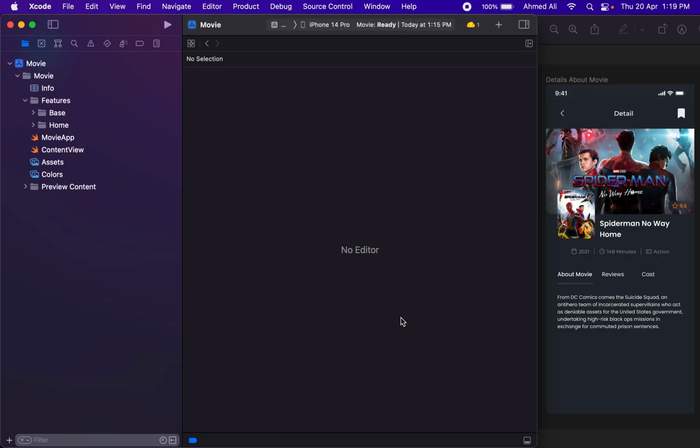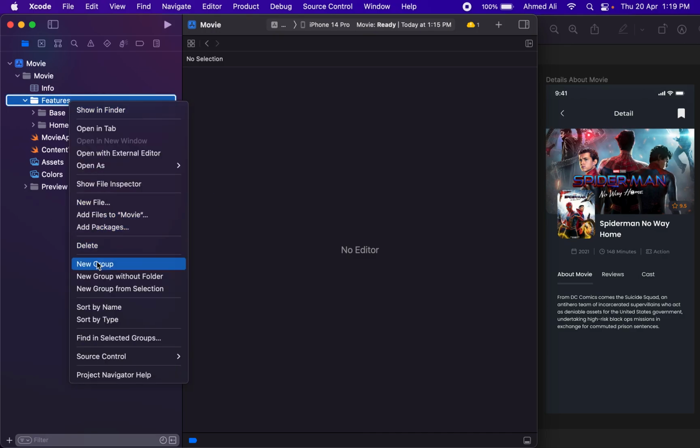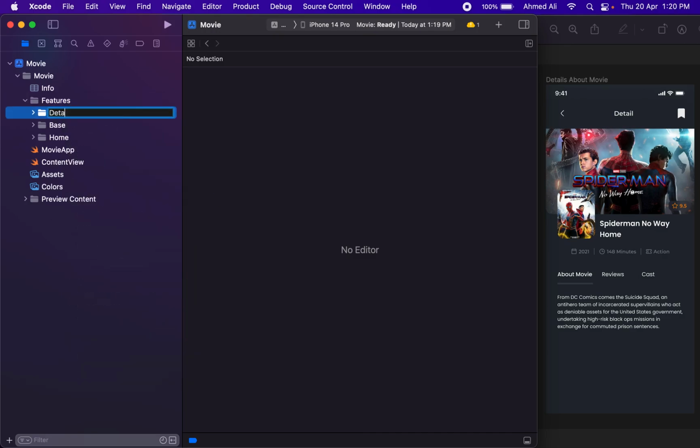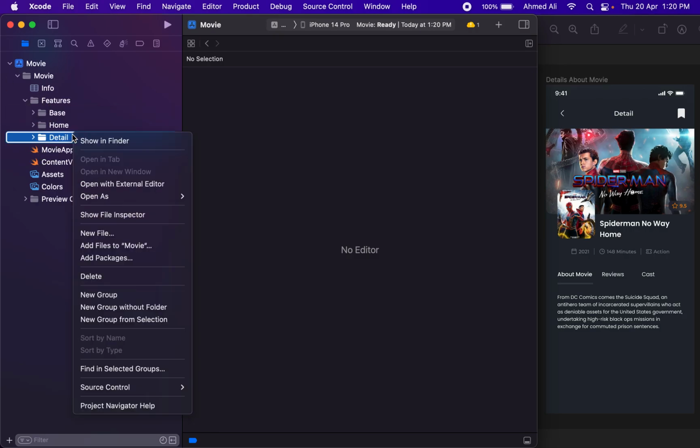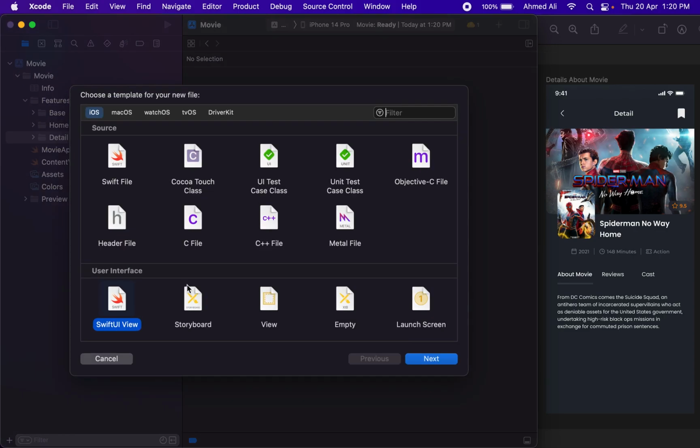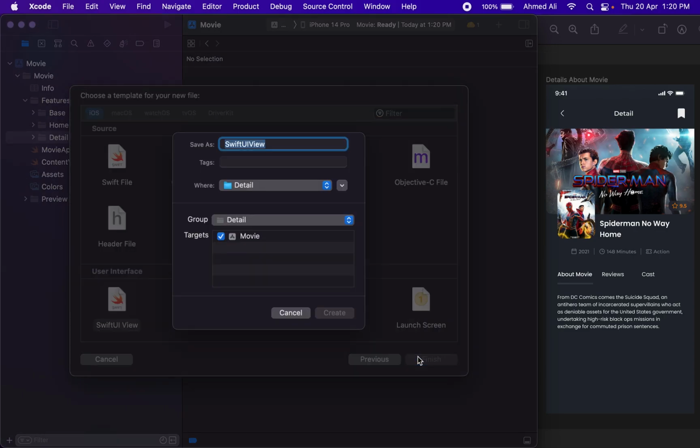In this video, we will work on the detail page of our movie app. So let's start by creating a new group and let's name it as detail. We need to move it down and let's just create a new SwiftUI file and we will name it as detail view.